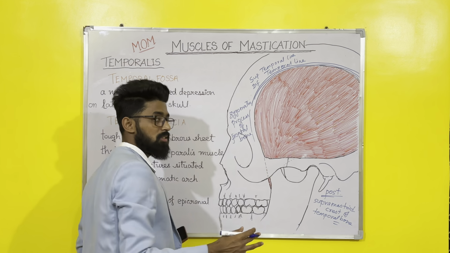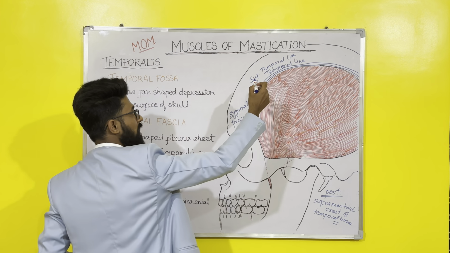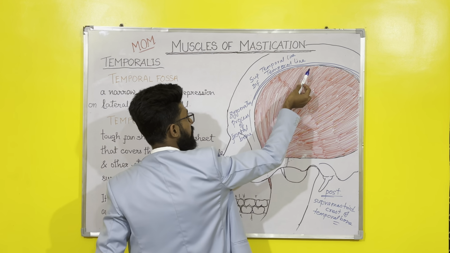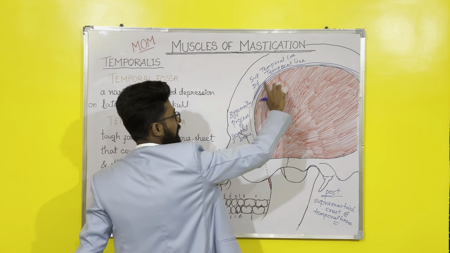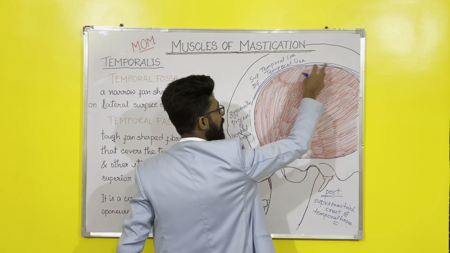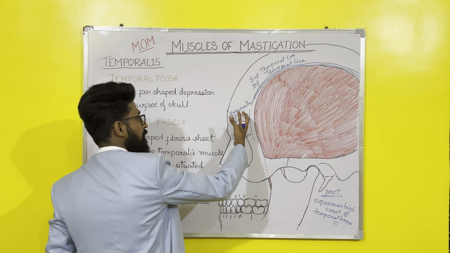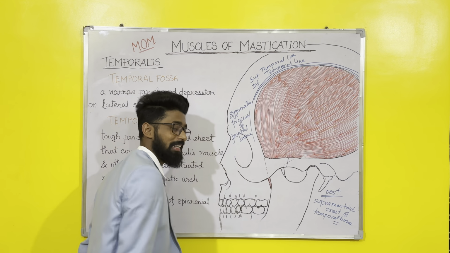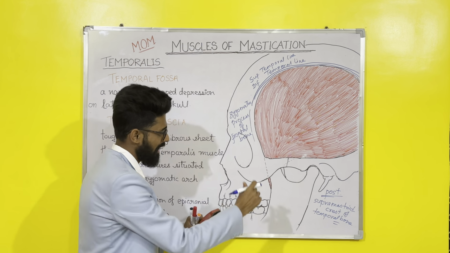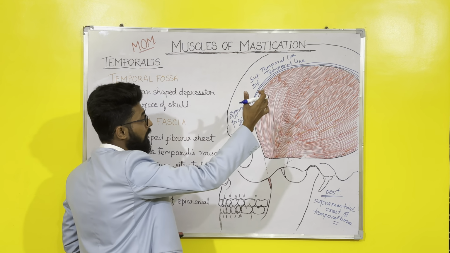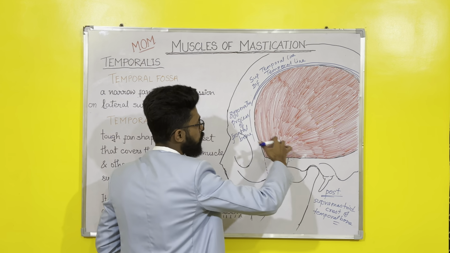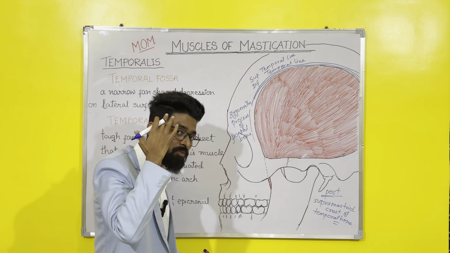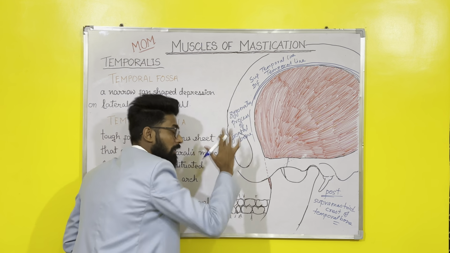So these are the boundaries of the temporal fossa. Superiorly, that is the superior temporal line and inferior temporal line, and it is in the form of an arch. Anteriorly by the zygomatic process of frontal bone and posteriorly by the supramastoid crest of temporal bone. Basically you just have to remember these names. The fossa or depression formed between these three regions on the lateral surface of the skull is called the temporal fossa.